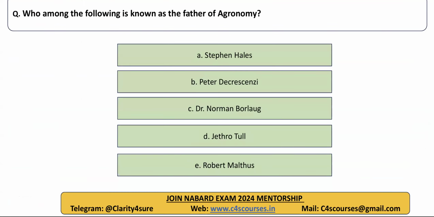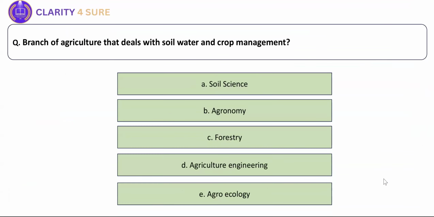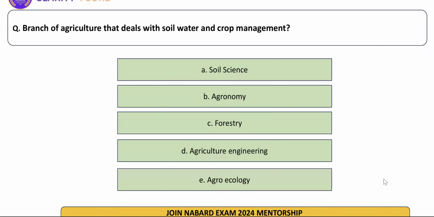चलो, so answer the questions fastly. First question, who is known as father of agronomy? First question, the easy question. Okay, good, good. Right answer is B. Next, branch of agriculture that deals with soil, water and crop management. Agronomy.